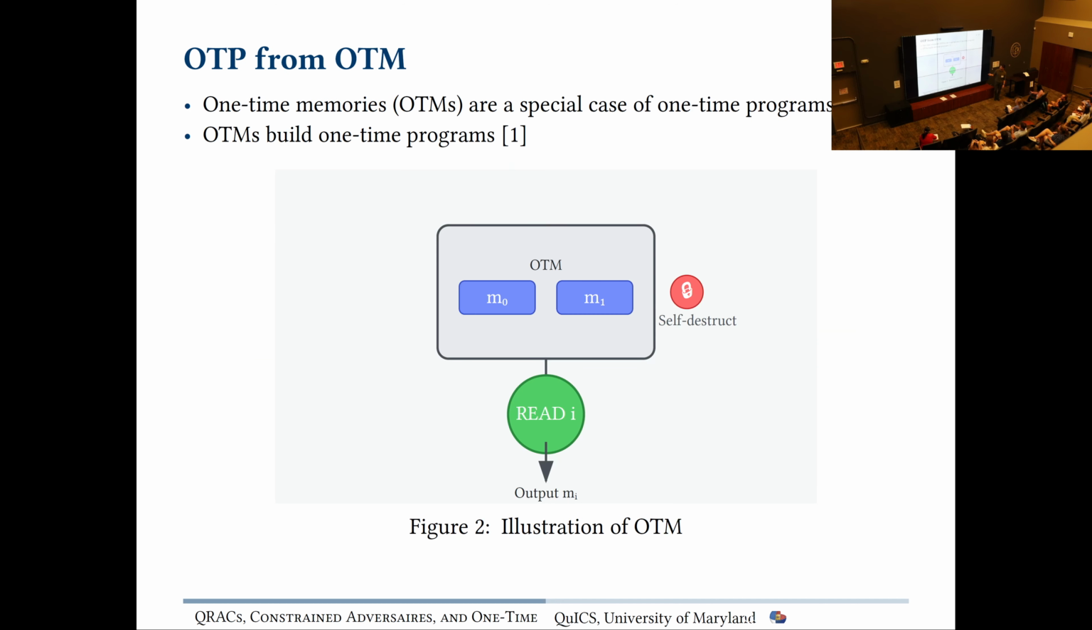But if you could build these things called one-time memories, then you could actually build one-time programs. So that's the primitive we're going to be working on in this talk. And what they are is they allow you to store two messages, M0 and M1. And they allow some user to read one of the messages. And then once you read one of the messages, the other one self-destructs. And for those of you more familiar with MPC or garbled circuits, you can think about this as a non-interactive oblivious transfer, or you can encrypt the wires to your garbled circuit, but not too important. Just this is what we're building, and it gives you one-time programs.